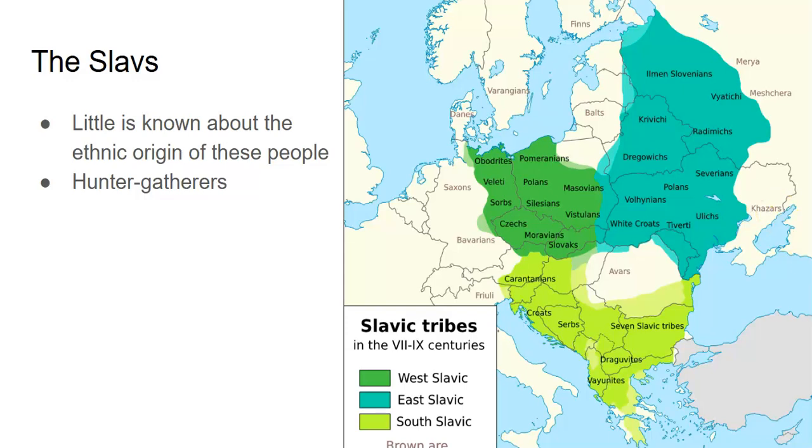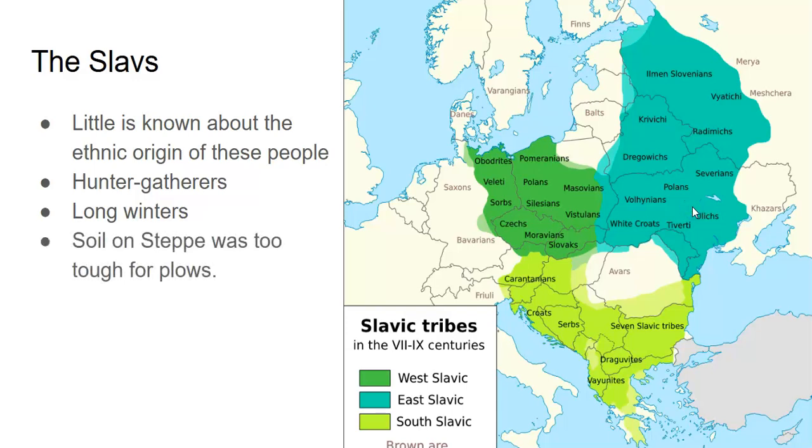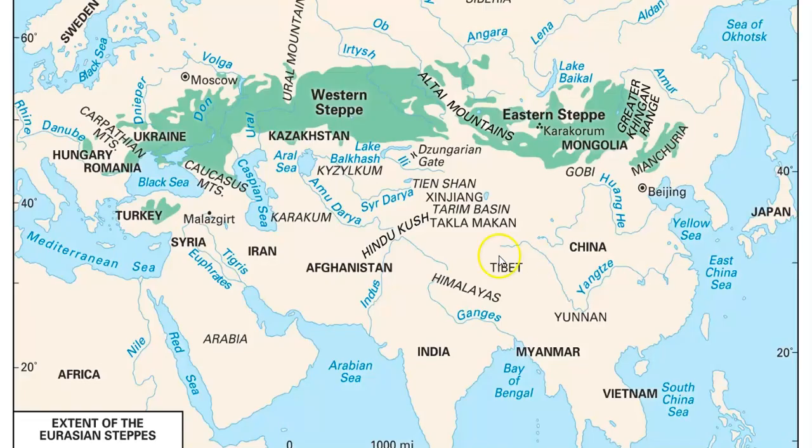As time develops, keep in mind this region has very long winters, and they're on the steppe, the Russian steppe, where you have a lack of rainfall and very tough soil that's very hard to plow. If you're asking what the Russian steppe is, it's everything in green here.